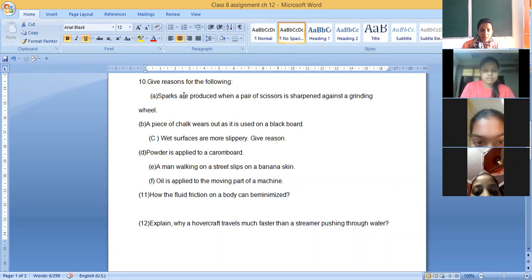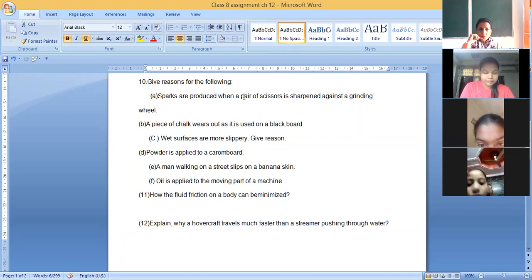Because you have seen there is a rubbing between the two surfaces. That person moves the wheel. वो wheel को move करता जाता है, and there is contact between the pair of scissors and the wheel. आपने देखा है कभी ऐसा? Have you seen how this pair of scissors or knife or cutting tools are sharpened? So what is the main purpose of it? क्या main purpose है? Why is the spark produced? Because during that, heat energy is produced. Okay, and that heat energy produced is in the form of the sparks.